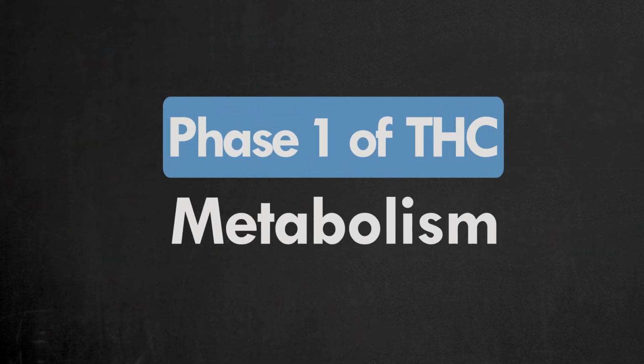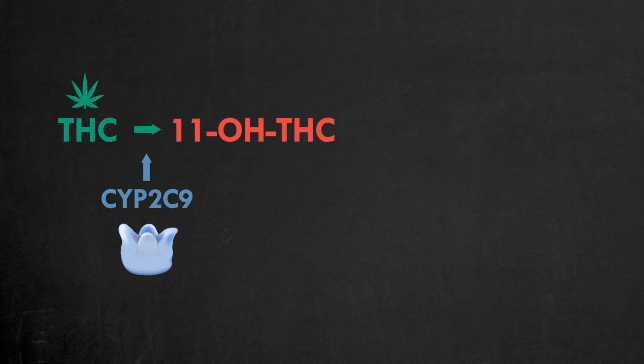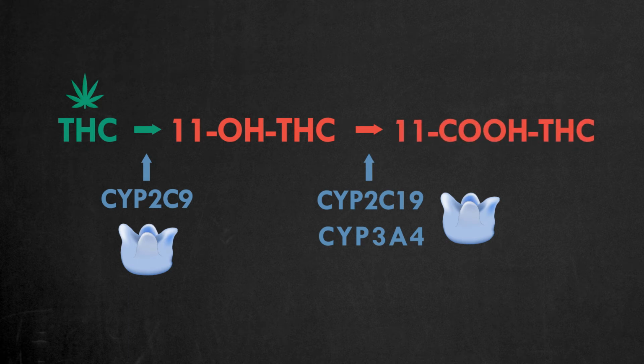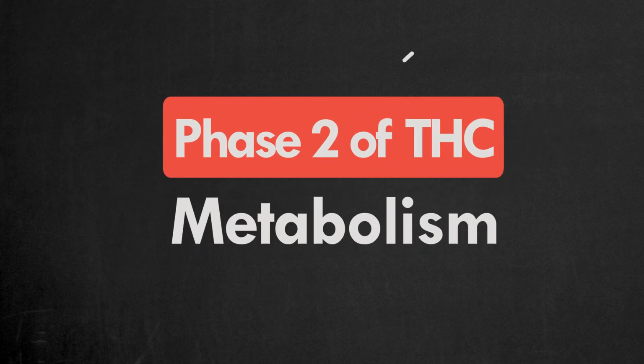Once in the blood, THC infiltrates the liver and undergoes two phases of metabolism. The CYP2C9 enzyme converts THC to 11-OH-THC in the first phase, after which CYP2C19 and CYP3A4 enzymes convert 11-OH-THC to 11-COOH-THC. THC metabolites are prepared for excretion in the second phase.